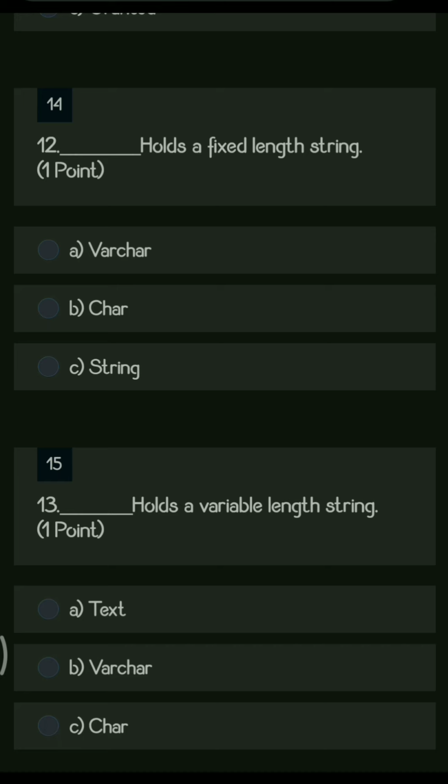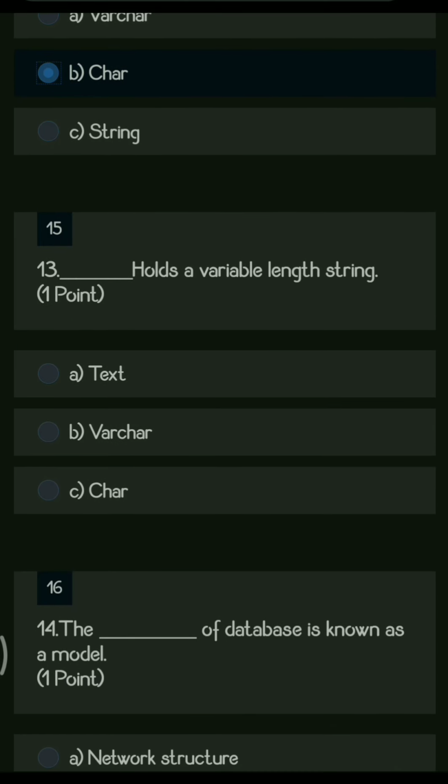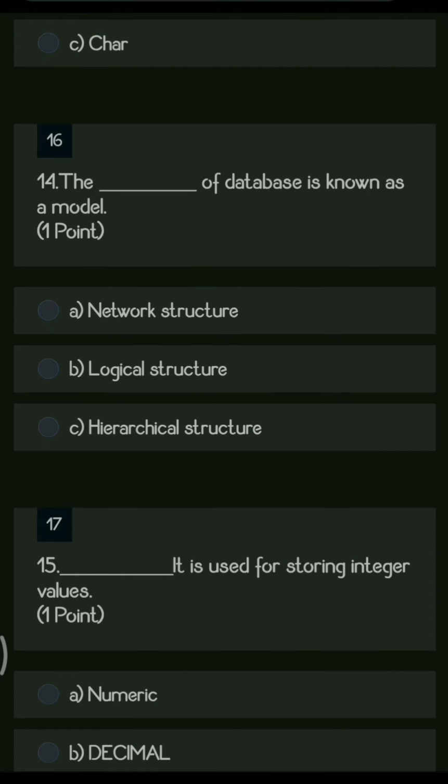So you have options like char, varchar and string. Now we use char and varchar to save the string. So char is used to store the fixed length of the string. And the next question is dash holds a variable length of string. That is varchar, which stores a variable length of string.